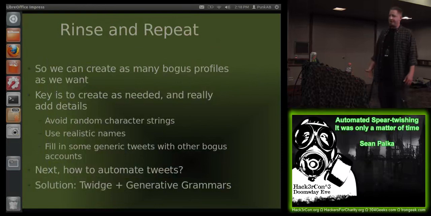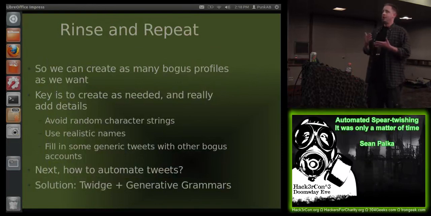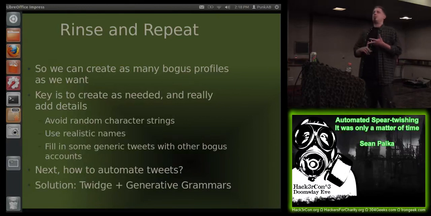So once we have that process down, we can go through it as many times as possible. The key is we only want to create accounts as needed. A lot of people make the mistake of wanting to generate hundreds or thousands of accounts, and then they fall into the same problem of everything being predictable because you're doing the same thing over and over again. In our profile names, we want to avoid random character strings. We want to use realistic names, as if someone were creating the account with a name that they like, rather than Curly Crawford random string of characters.